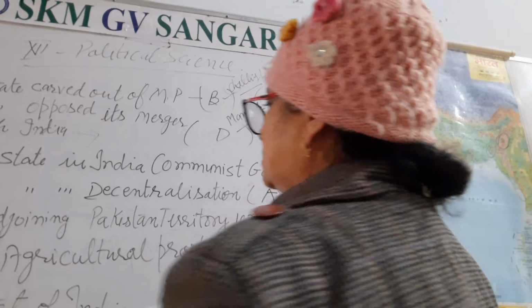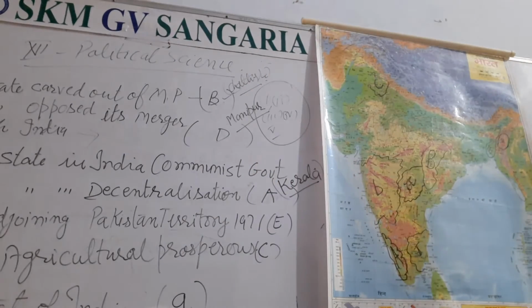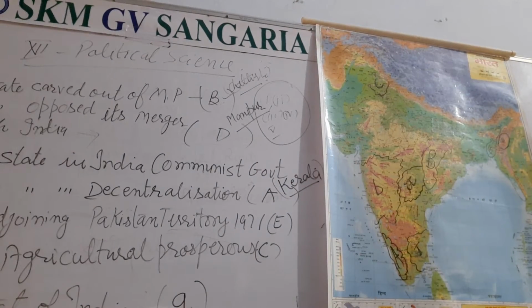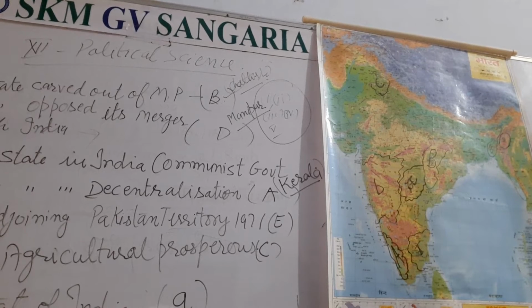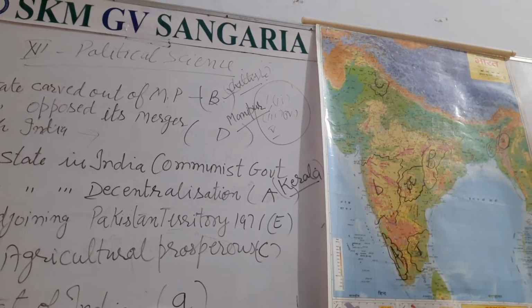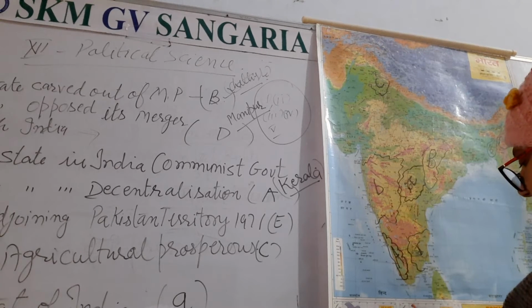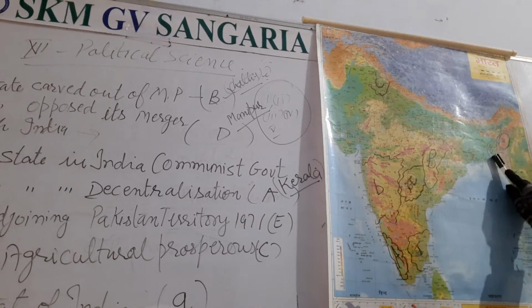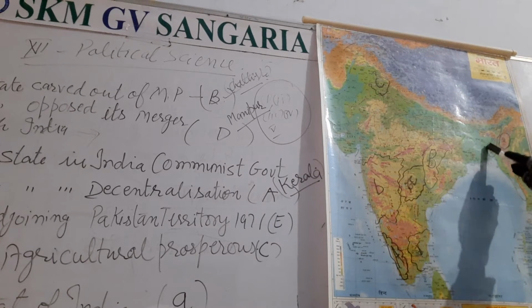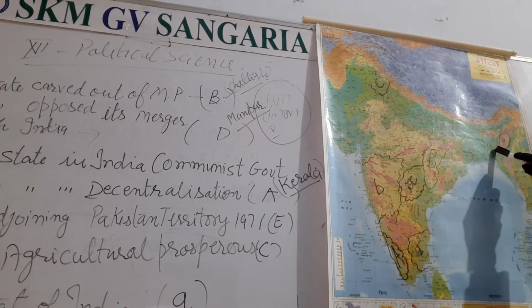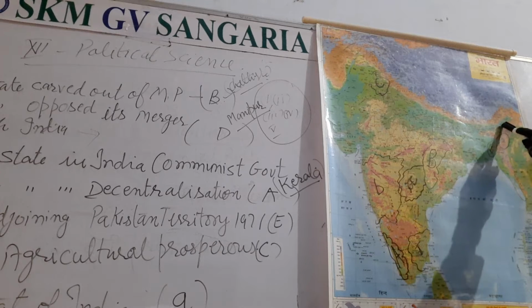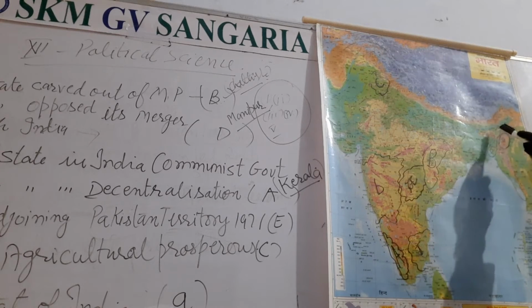Then what is the fourth question? Fourth question is that a state adjoining Pakistan territory till 1971. Which letter is the symbol there? That is E. E state is here. It is Tripura, but it was adjoining Assam also there, right?